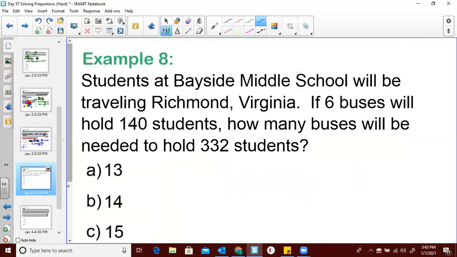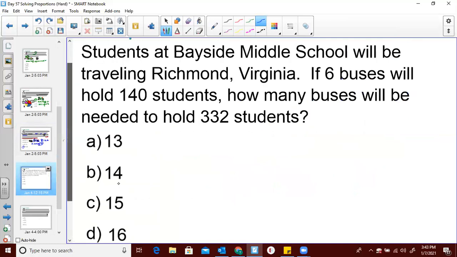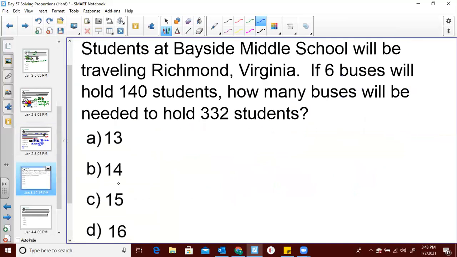All right, now this is probably my favorite question, just because you got to really think about the real world. So if you're doing this on your own or following along, I want you to think about a bus as a bus, right? A bus is an object. It's a thing. It's not a number. So when you get your answer, you're going to be like, well, what? And obviously it's not going to be perfectly matched with any of these, but you have to think.